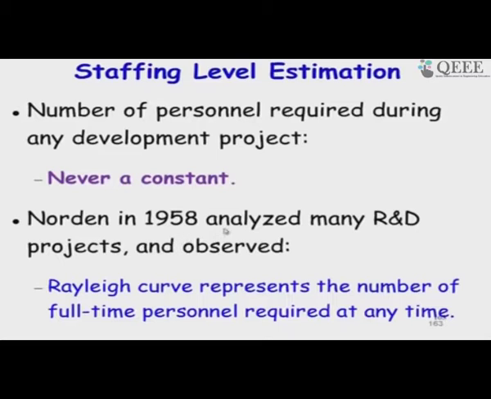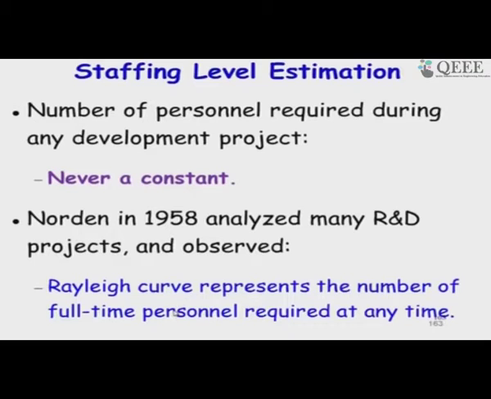He was analyzing R&D projects, and he said that an R&D project, unlike a construction project or, let us say, the counters in a shop, is not like that. Here he observed that a Rayleigh curve would model the number of personnel required at any time.